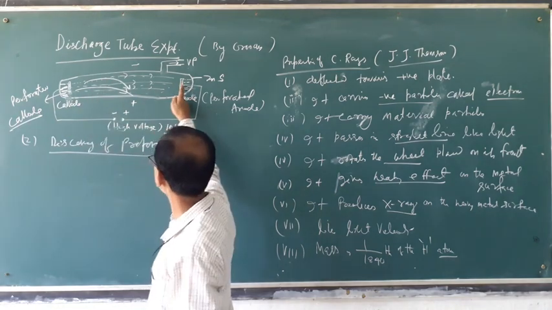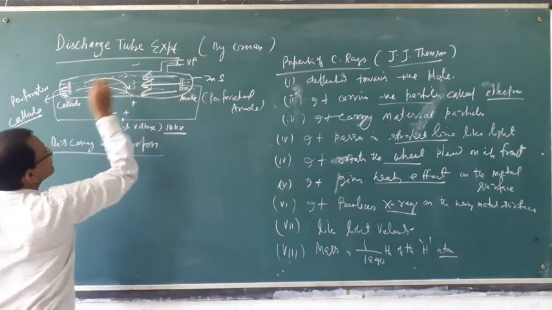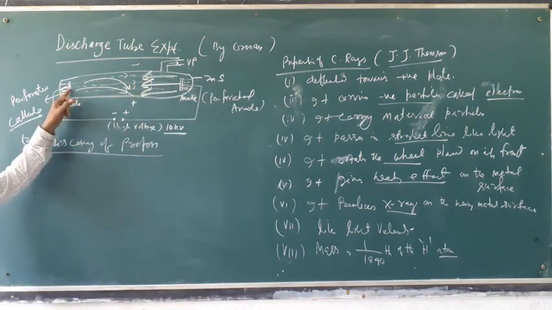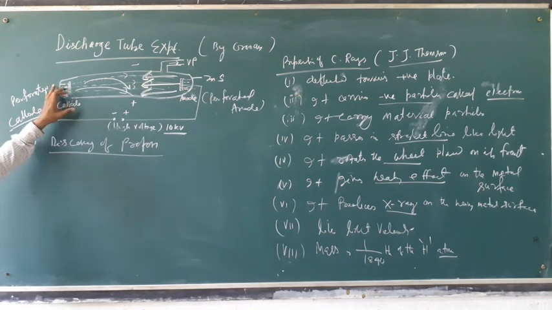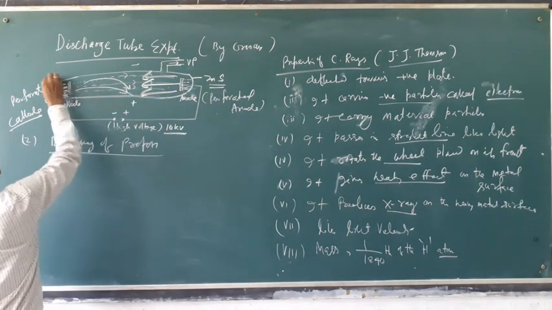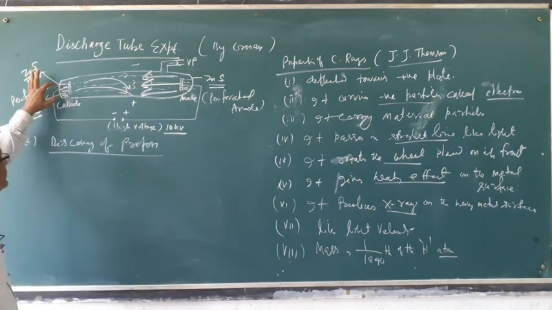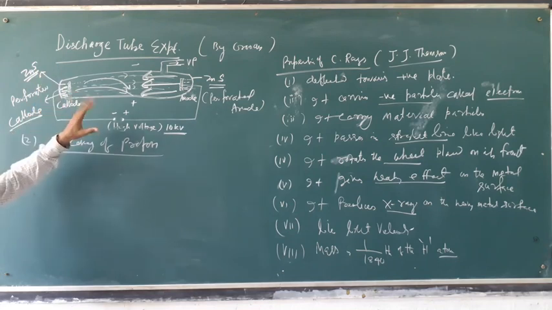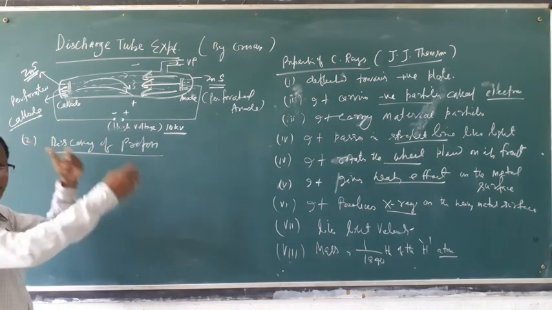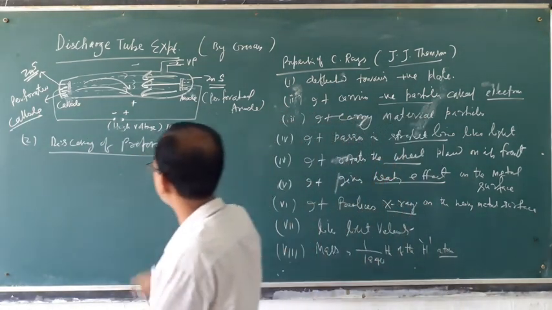The ray produced from the anode passes through the cathode because it is perforated, having small holes, and strikes the surface of the glass tube, which is coated with zinc sulfide, a fluorescent substance. So it gives illumination here. Same voltage and same pressure are maintained: very low pressure and high voltage.